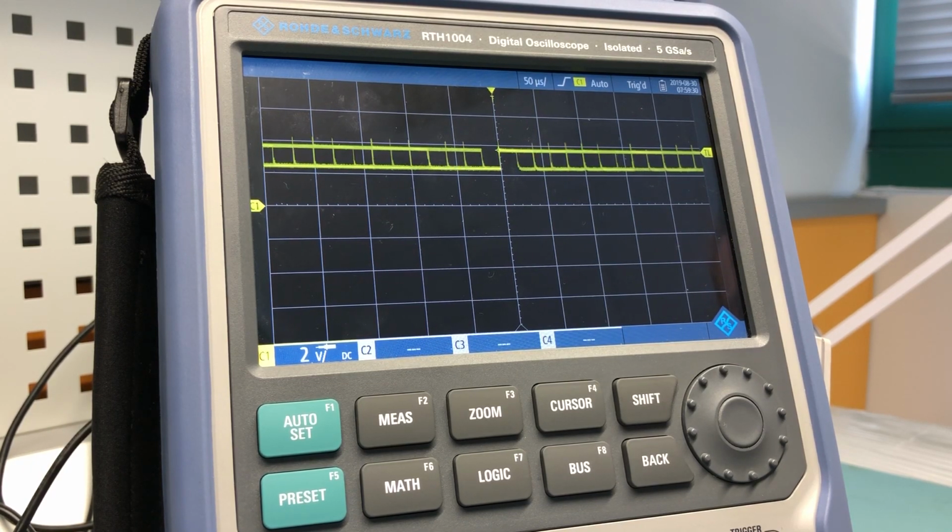Hi everybody, today I want to tell you a little bit about the trigger and decode functionality of RTH.